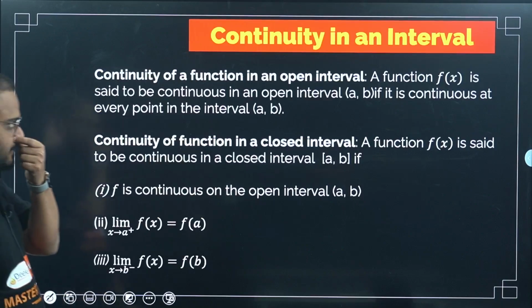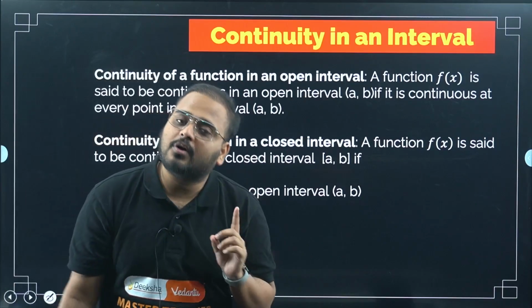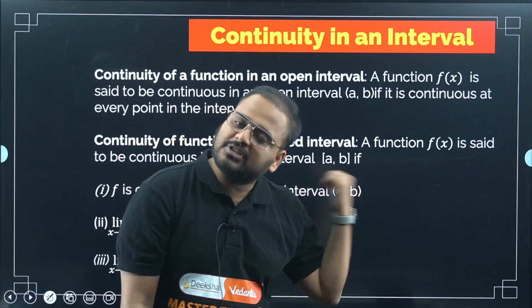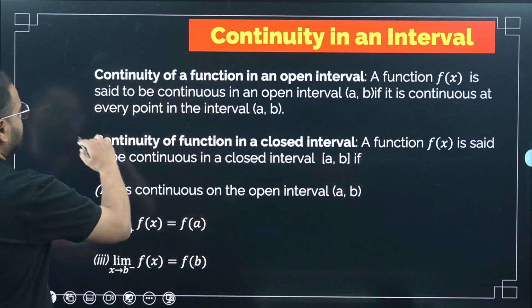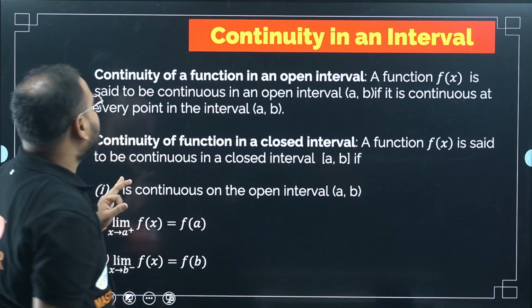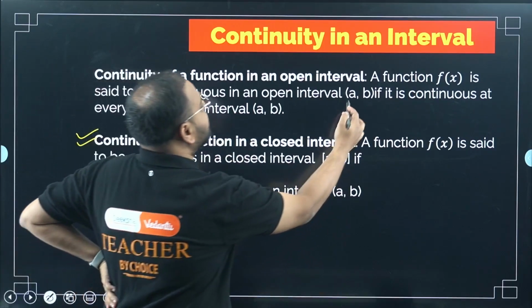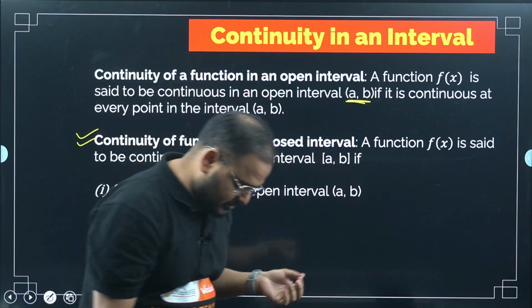Okay, moving on. Now continuity in an interval. I solved a question on this in the previous session, in the limit session. I have taken the question again today to explain this part. So please check the first one. If I am checking the continuity in an open interval, when can I say that in an open interval a, b the given function is continuous?